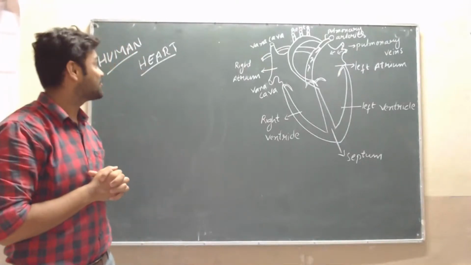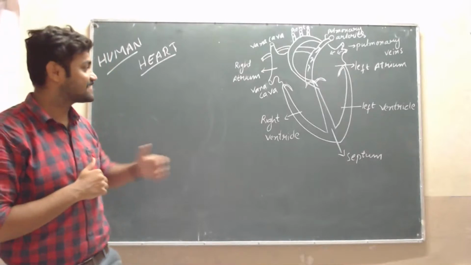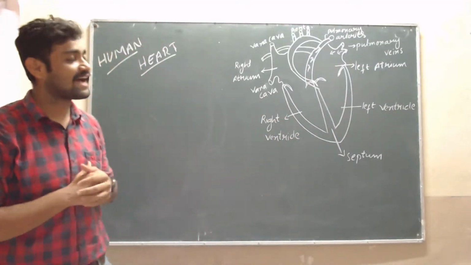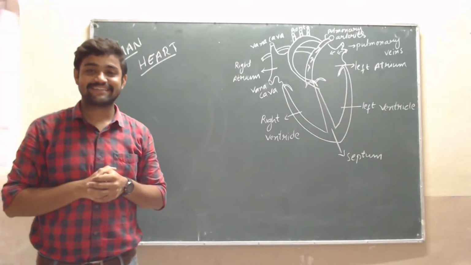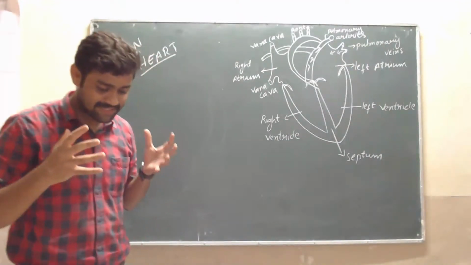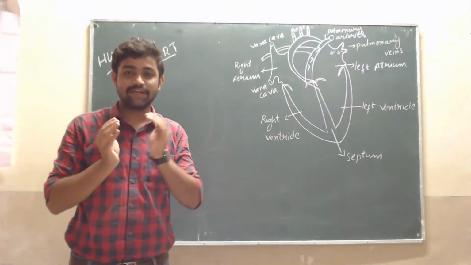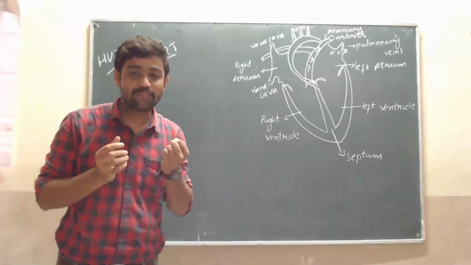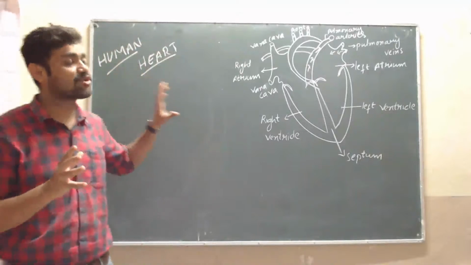Today I will explain you about the human heart. This is a diagram of the human heart. Then what is the heart? Yes sir, the heart is an organ which works continuously from birth to death. If it stops, we stop, like that. That is, the heart is a very important organ.